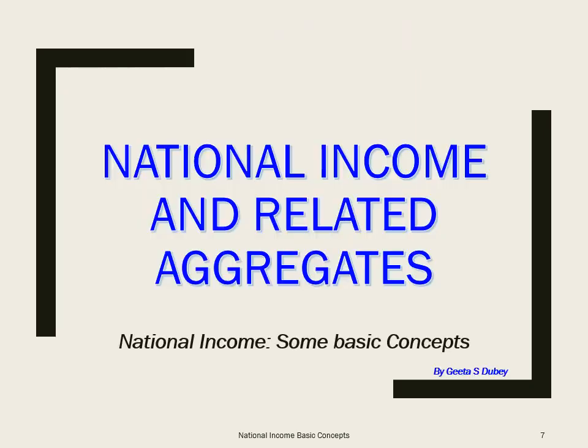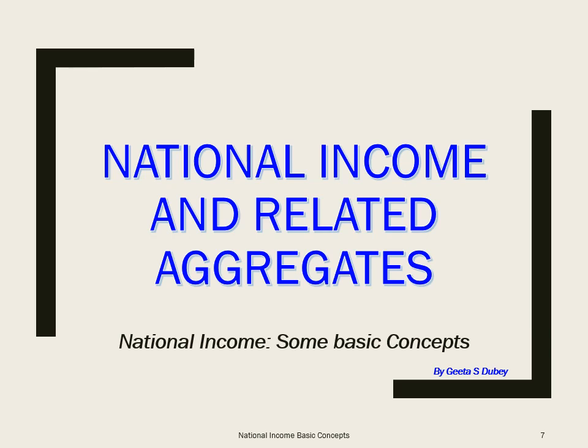So now we start with the first unit of macroeconomics, national income and related aggregates. Children, we have seen that national income is a part of macroeconomics, and macroeconomics is defined as that branch of economics which studies economic issues or economic problems at the level of an economy as a whole. So, as we venture into the world of national income, which is the most important part of macroeconomics, we will be dealing with some concepts of national income to understand it better.